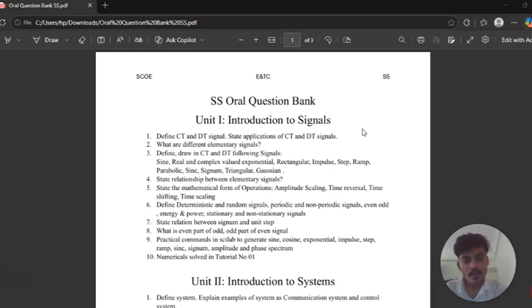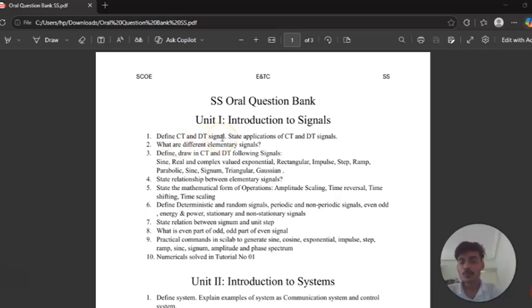What is a signal? After that, there are two types of signals, the CT signals and the DT signals. CT signals stand for continuous signals, and DT signals stand for discrete signals. A CT signal is continuous, with no obstacle or disturbance in the signal. A discrete signal changes with respect to time. So there are two types of signals, the CT signals and the DT signals.